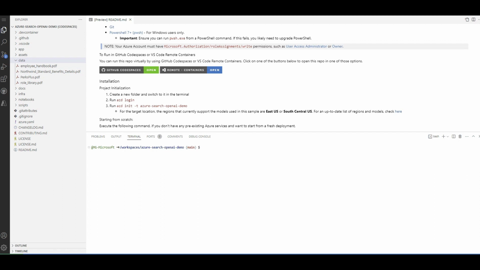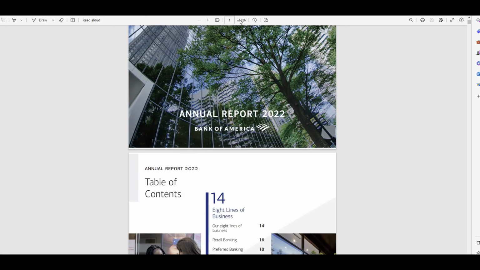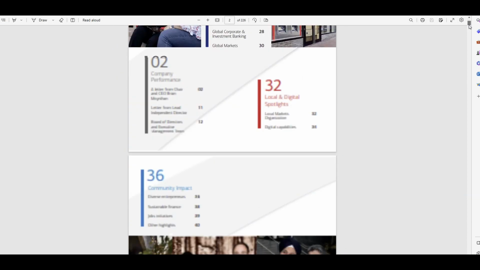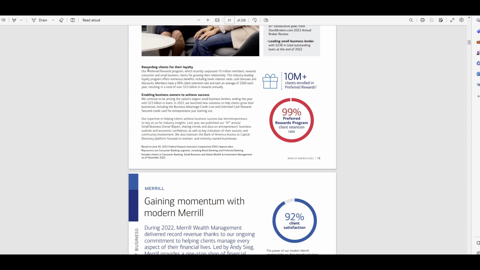If you remember, in the previous video we talked about chatting with ChatGPT with your own data using word embeddings. I uploaded a PDF file, which was the annual report of Bank of America, this one, which has 226 pages. And I started to ask questions about this PDF, and you can see it's a PDF.